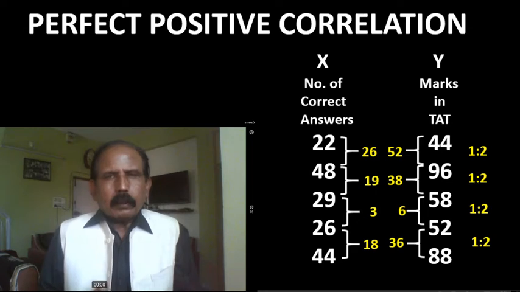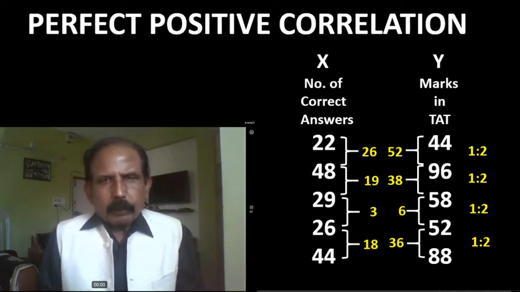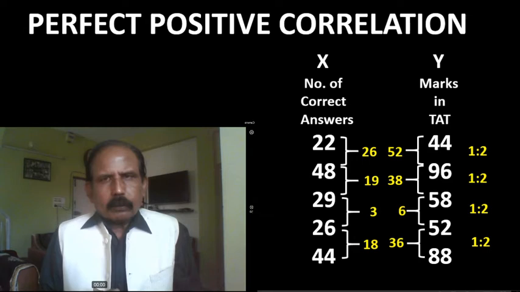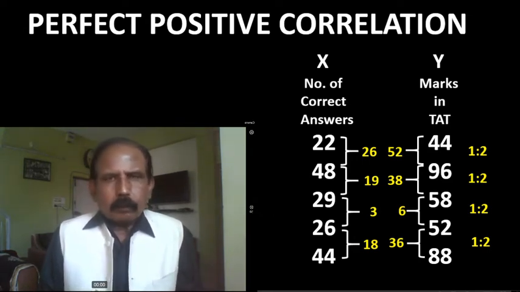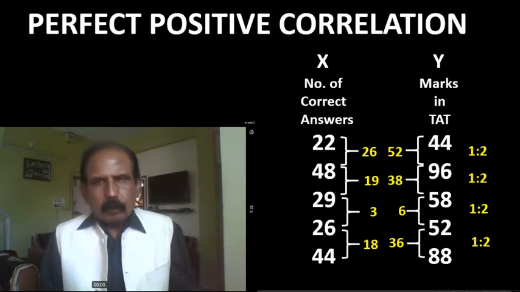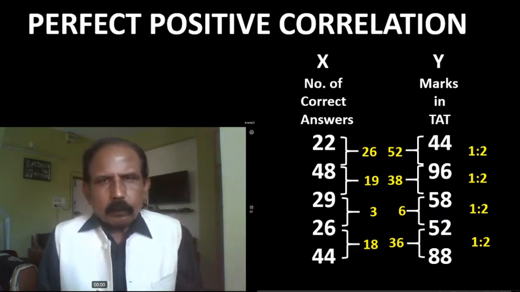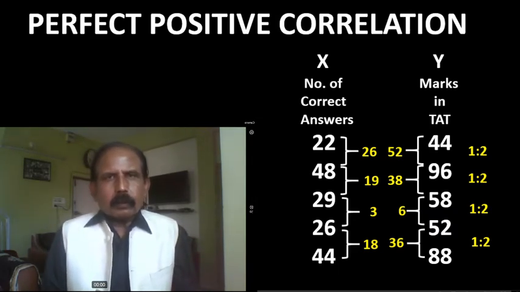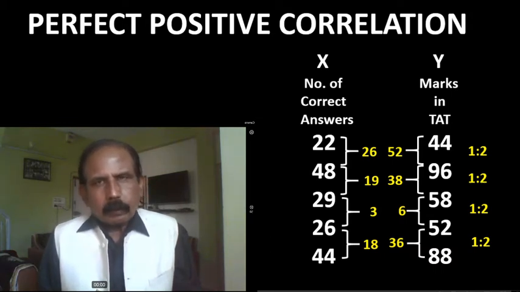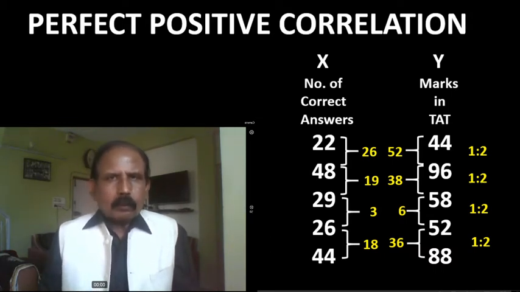Friends, here in each case, the proportion of changes is maintained, and the direction of the changes is also maintained. If these two are maintained in any case, in terms of x and y, in terms of independent and dependent variable, then there will be always perfect positive correlation between such two variables, and in such a case, the value of R will always be equal to 1.